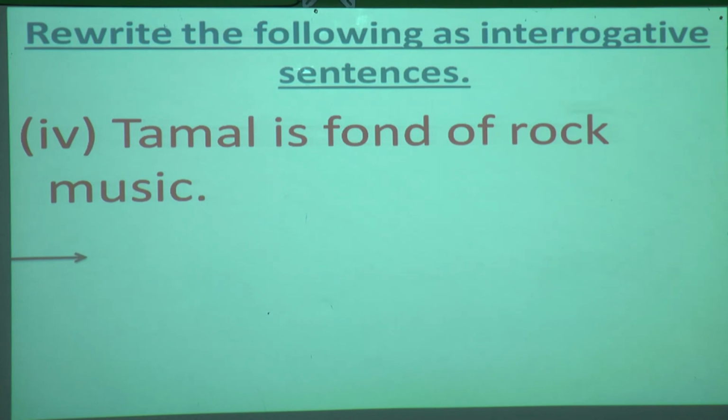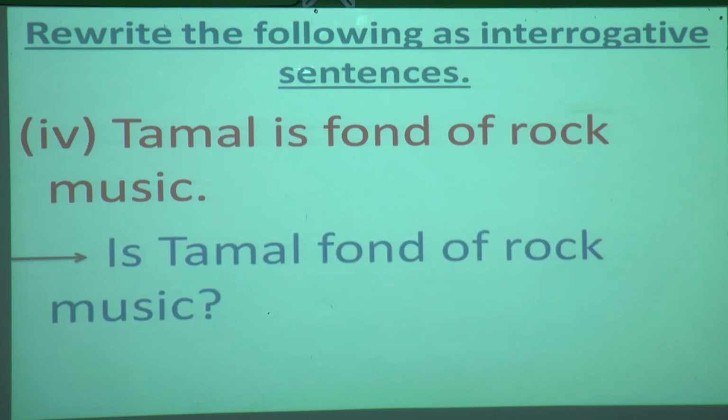Tamal will remain as it is because it is the name of a person. So name of a person, place, animal, thing, we always write in capital letter. So don't make Tamal in small letter. Can you see here? Is Tamal fond of rock music? An important thing, you have to put a question mark.